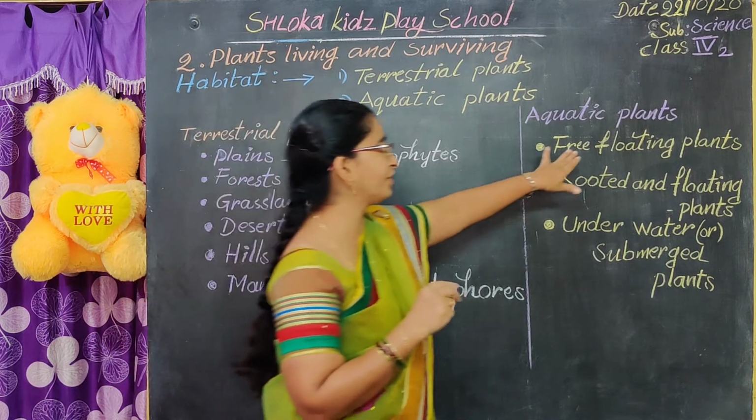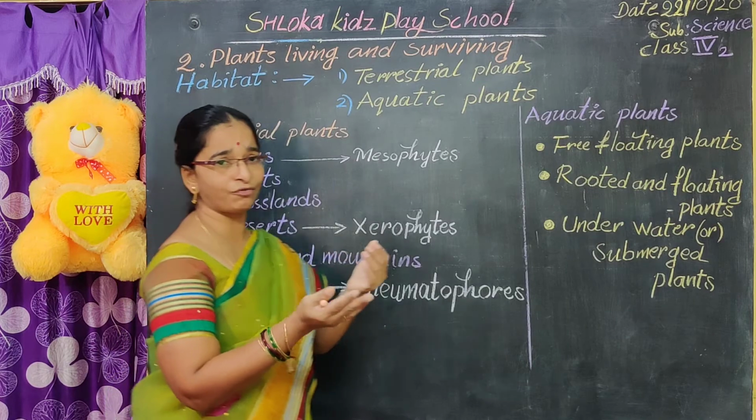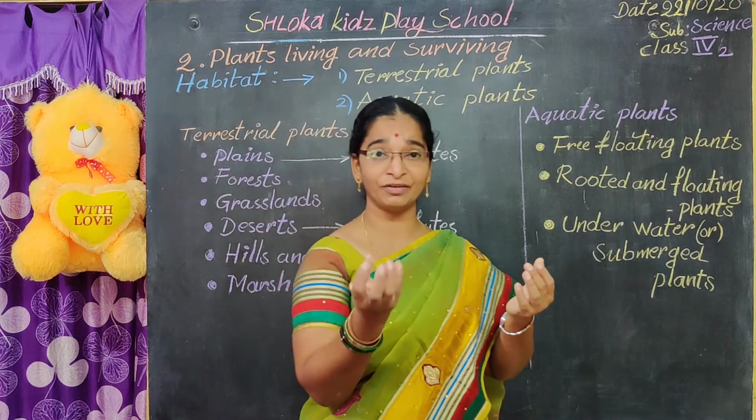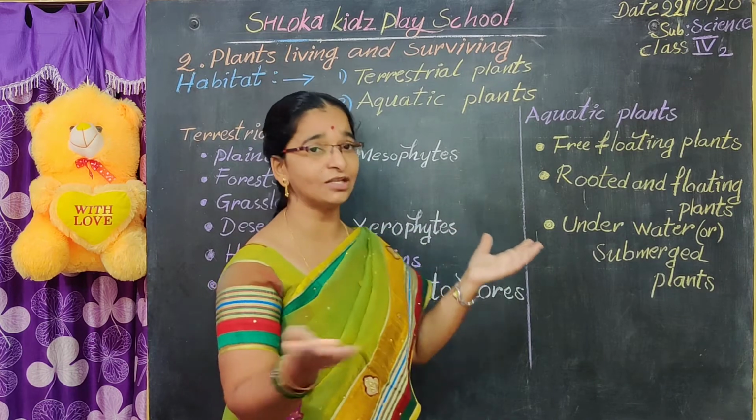Now we look into the free floating plants. What is a free floating plant? Here the plants float freely in the water. They are not fixed to the mud. The roots are not fixed to the mud. They float freely in the water.